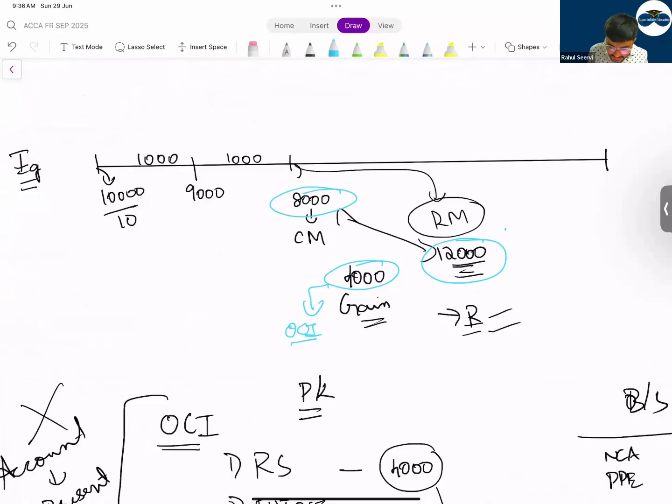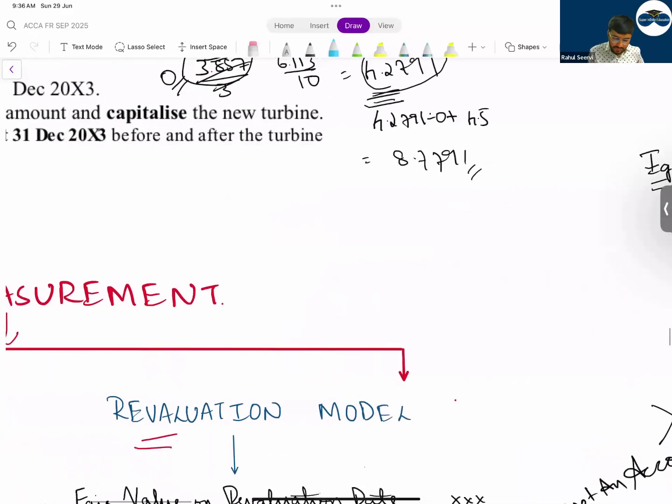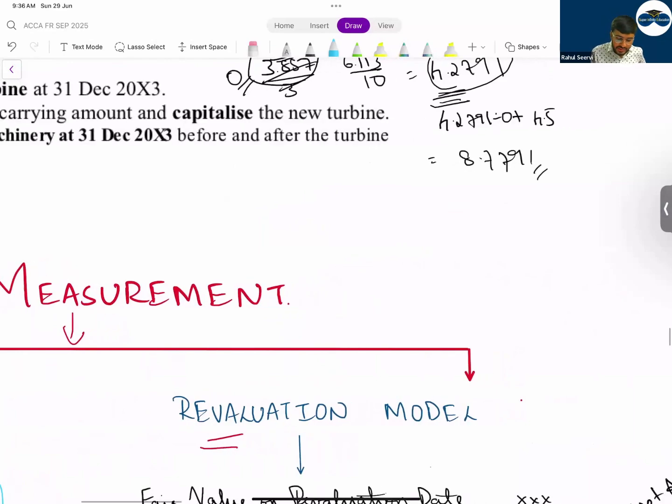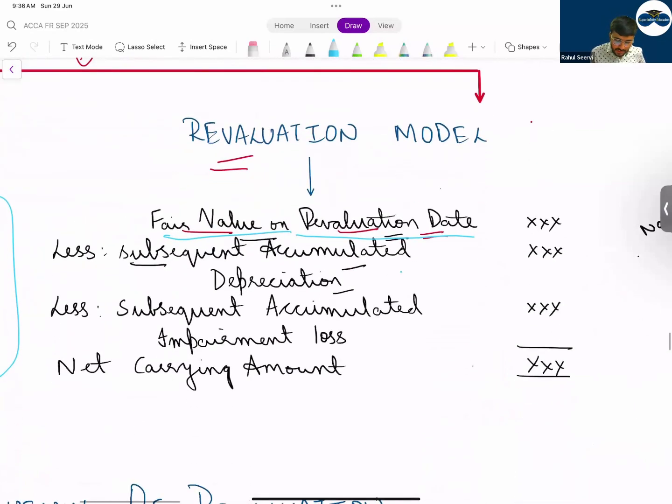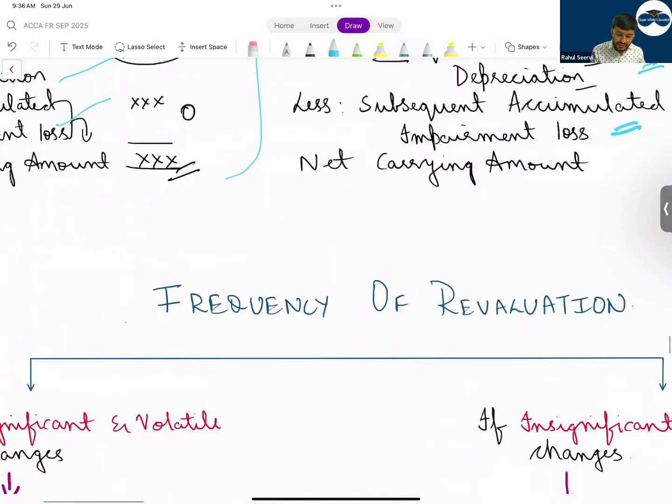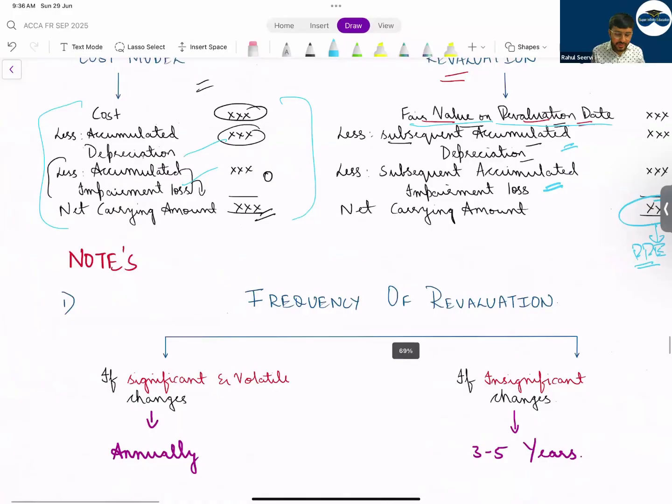Then further depreciation will be charged on what? 12000 divided by 8, that is fair value on the date of replacement. Fair value on the date of replacement, less accumulated depreciation, less accumulated impairment loss, you will get your carrying amount. Where will we show this carrying amount? PPE, non current asset.